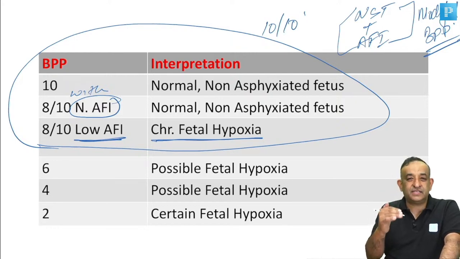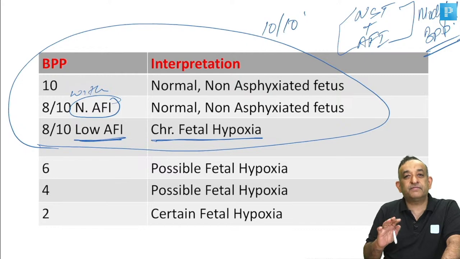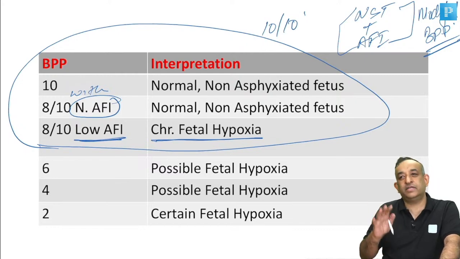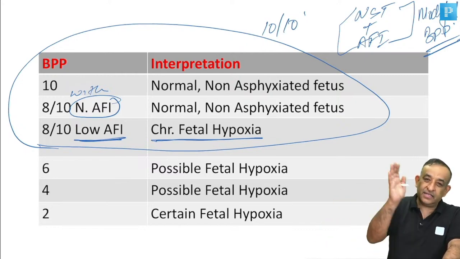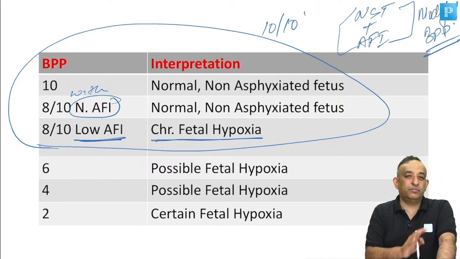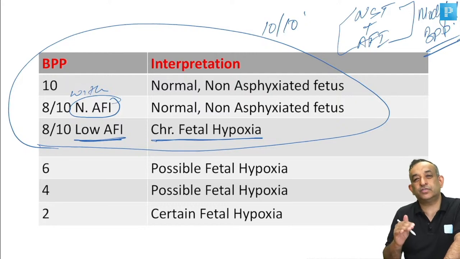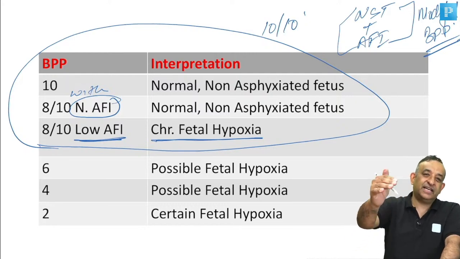Anything below 8, that is 6, 4 and 2. We never have a biophysical profile of 7 and 9. The score is either there or not there. Either it is 2 or it is 0 for fetal breathing, 2 or 0 for fetal movements. There is no 1, no in-between values. So the values are 0, 2, 4, 6, 8 and 10.